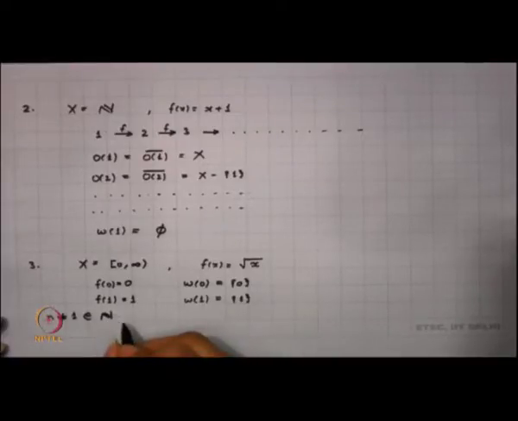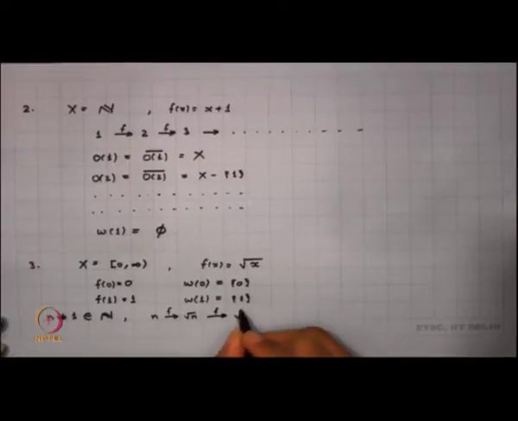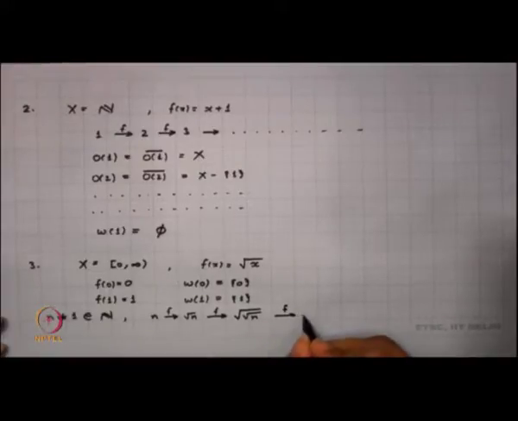What happens in that case? The orbit of n happens to be n, then n is mapped to root n, which under f is mapped to root of root n, and so on.